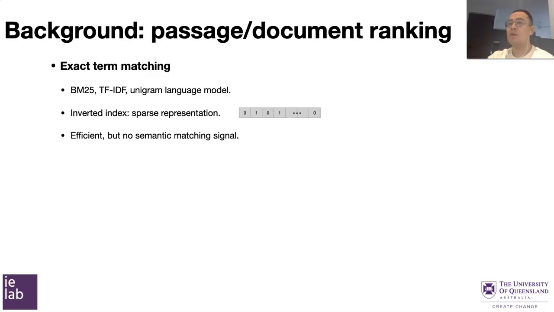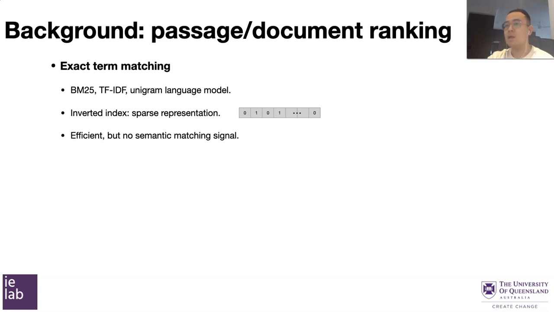So the problem that our paper deals with is the passage or document ranking problem. The classic document ranking models such as BM25, TF-IDF, or Unigram language model are based on exact term matching methods. This group of methods build an inverted index for documents in the collection, and each document can be considered as a kind of sparse vector, where the dimension is the size of the vocabulary and the elements are the term frequency.